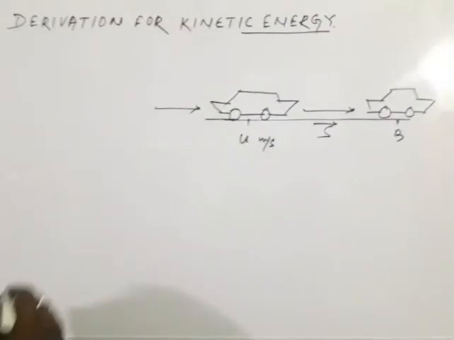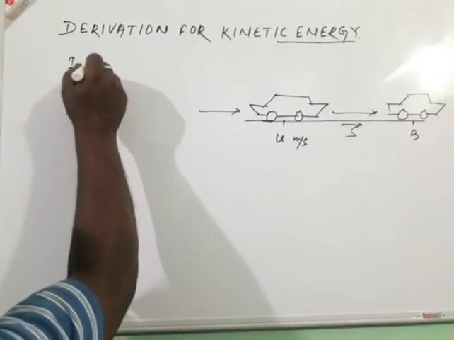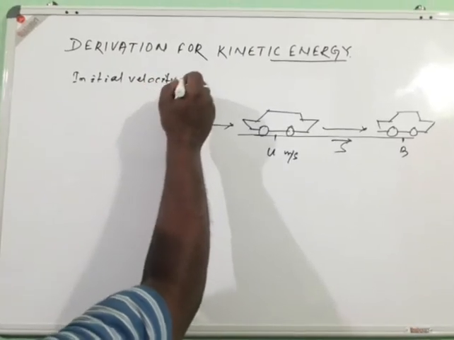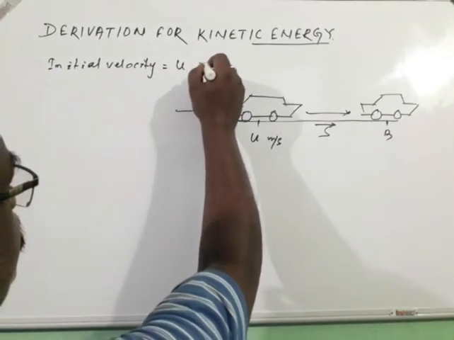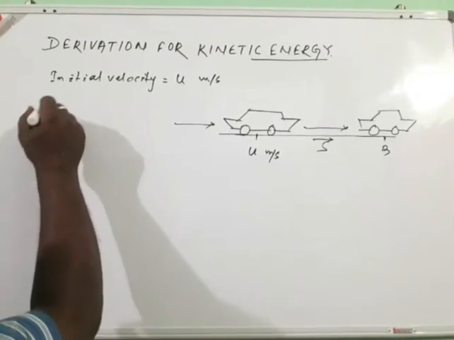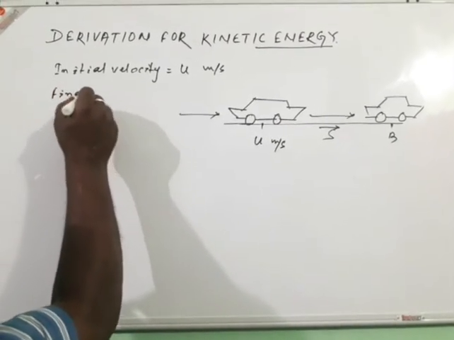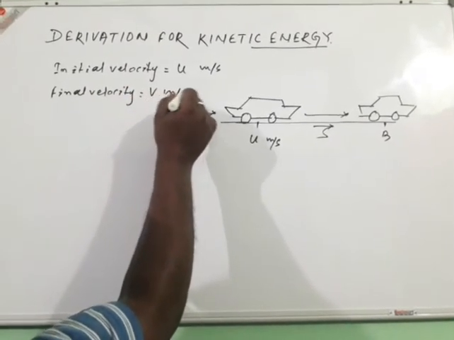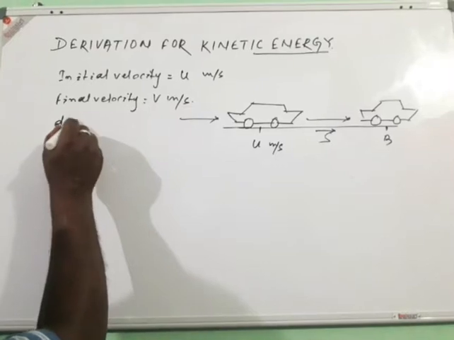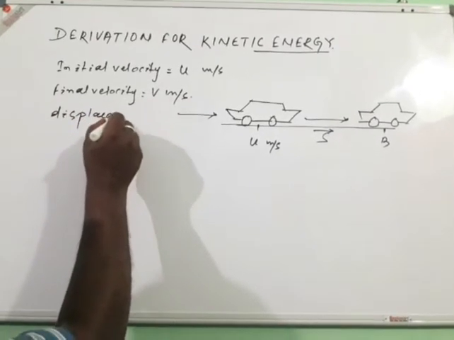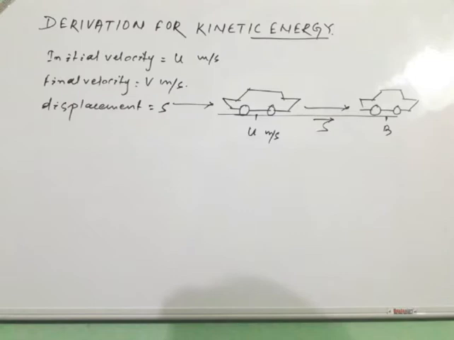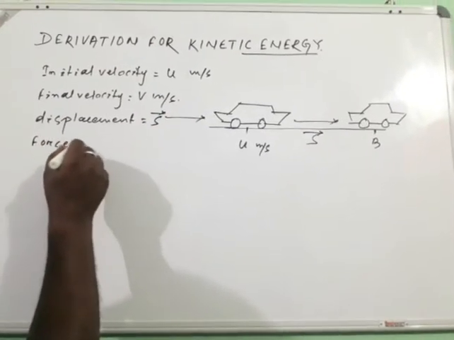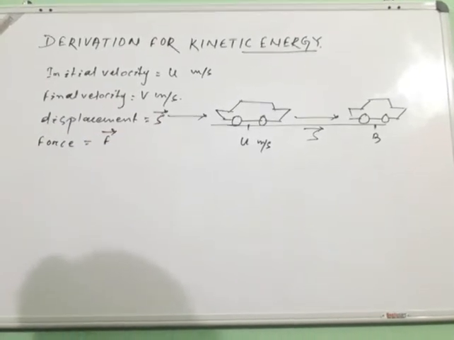In such cases, we will consider the initial velocity of the car, that is u meter per second, and the final velocity, that is v meter per second, while the displacement is s and the applied force is F. These are the variables we are using here.